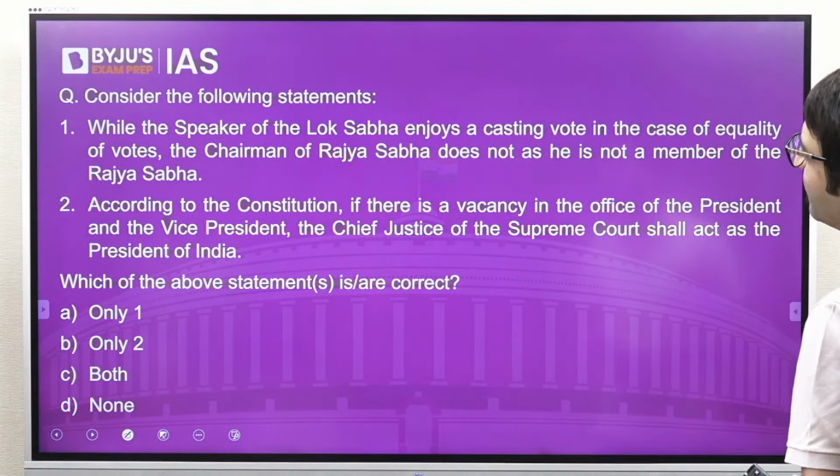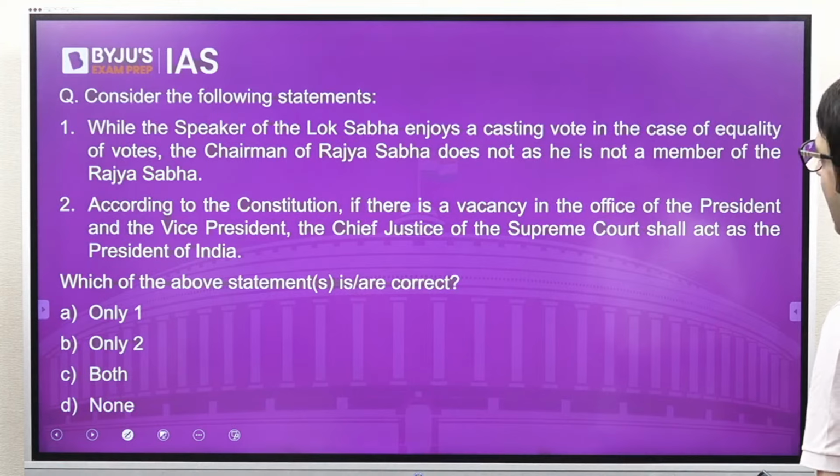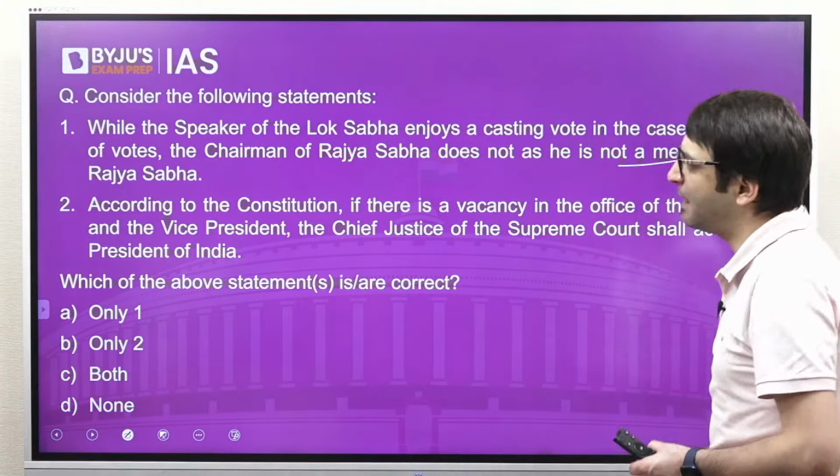While the Speaker of the Lok Sabha enjoys a casting vote in the case of equality of votes, the Chairman of Rajya Sabha does not, as he is not a member of Rajya Sabha.